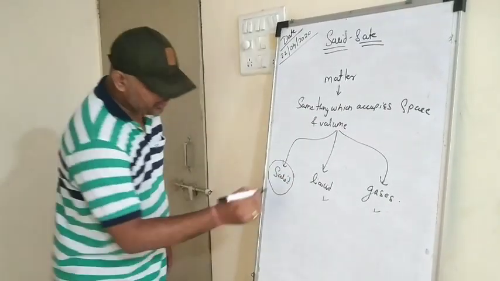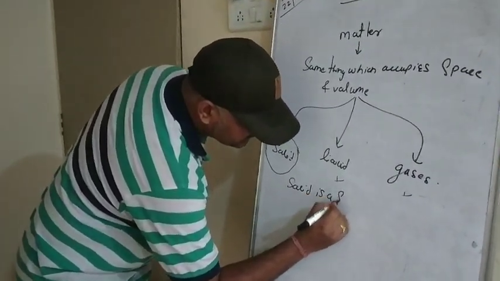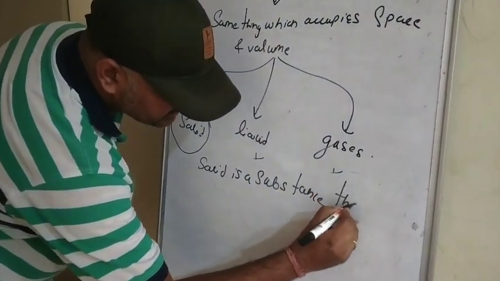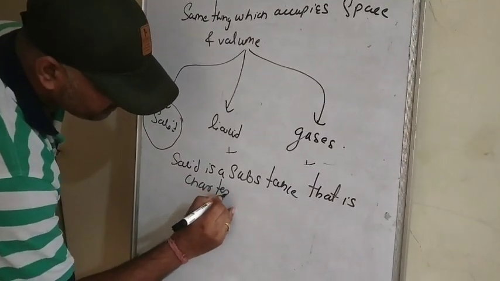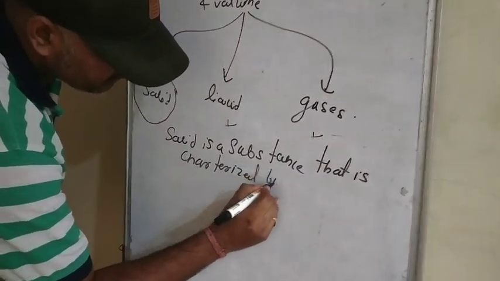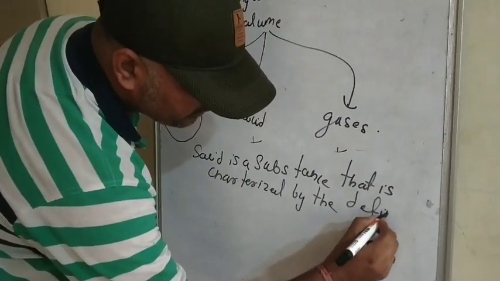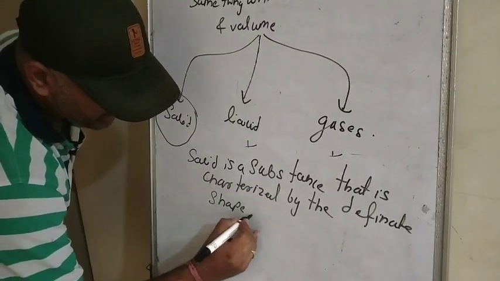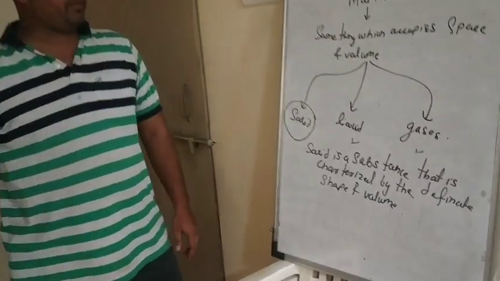Now what is a solid? Solid is a substance that is characterized by definite shape and volume, right? So this is the meaning of a solid.